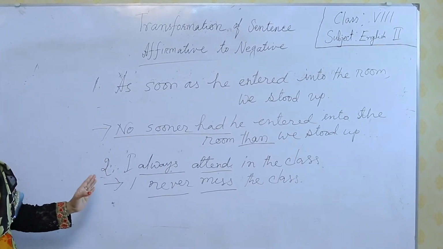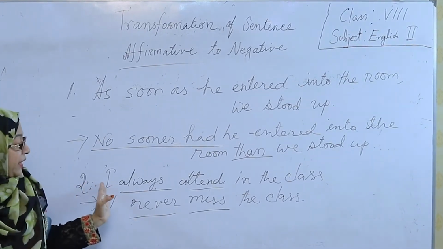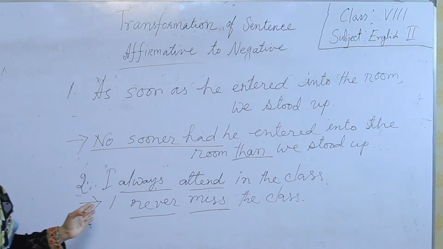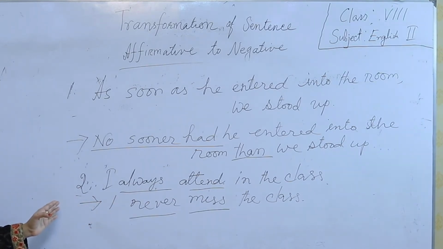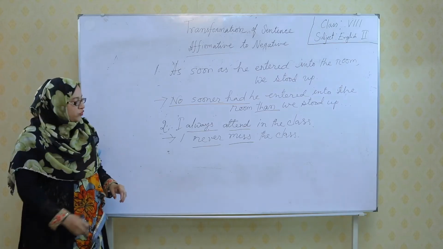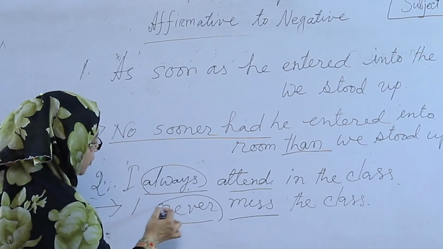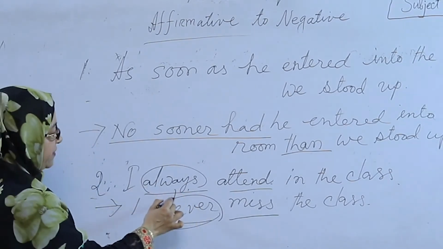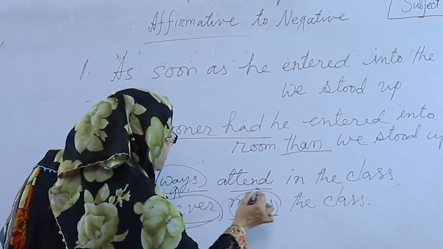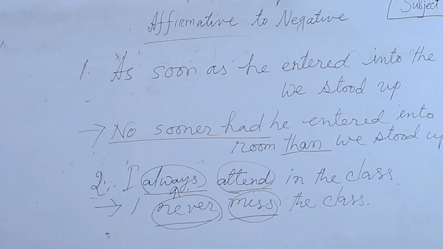We use never instead of always, and the opposite word of the word which is used in an affirmative sentence to turn it into a negative sentence. Look at the example: I always attend the class. The negative form of this sentence is I never miss the class. So, look at the word always, never is used instead of always, and the word miss is used instead of attend to turn it into negative.